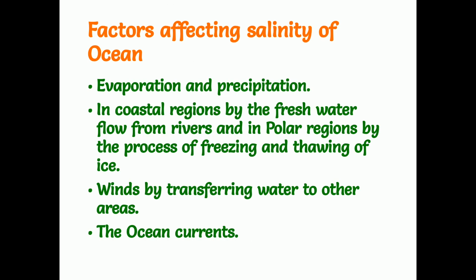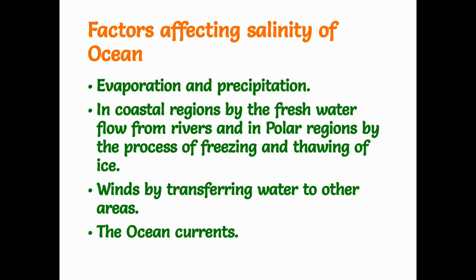Next one is factors affecting salinity of the ocean. Sometimes the salt content is more in the sea water and sometimes it is very less. What are those? Evaporation and precipitation. Now I will explain. Evaporation: through evaporation, only the fresh water is evaporated from the seas and oceans. And what will happen? The salts will remain there only, and because of that, the salinity of the sea will increase.